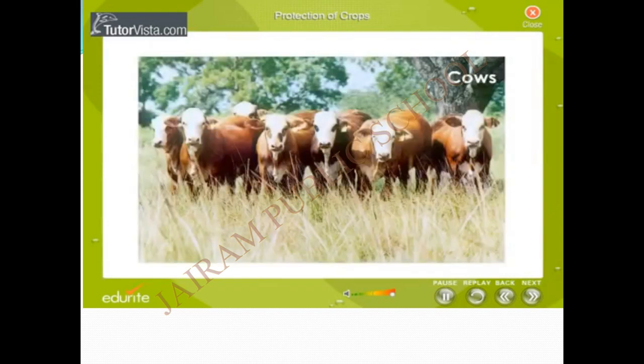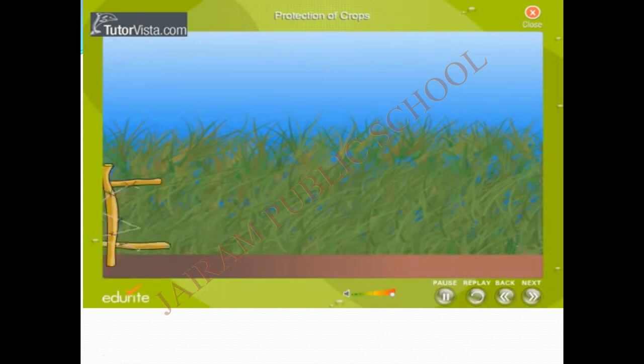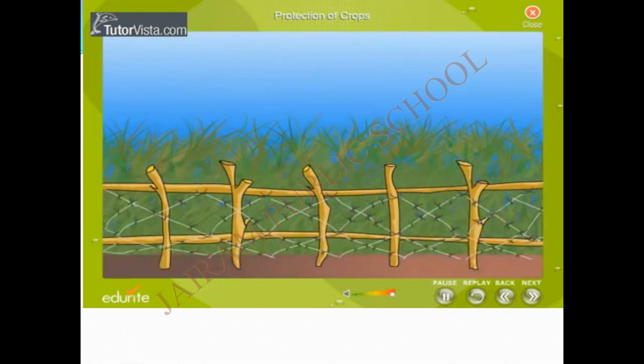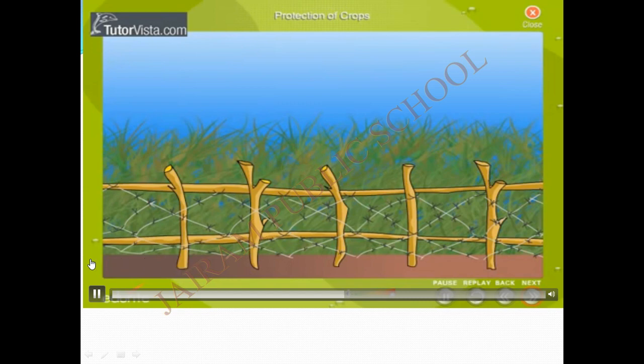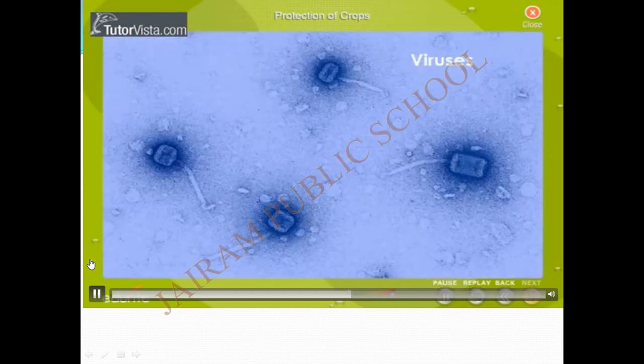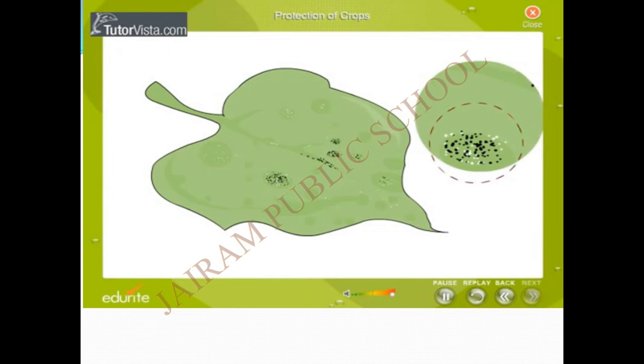Grass-eating animals like cows, goats, and buffaloes eat crops if they get a chance. Proper fences of barbed wire are made to prevent the entry of these animals. Fungi, viruses, and bacteria cause serious diseases to our crop plants.